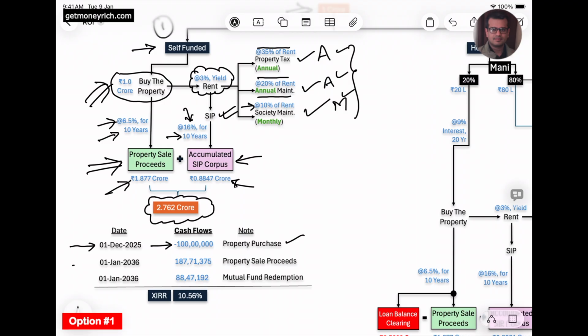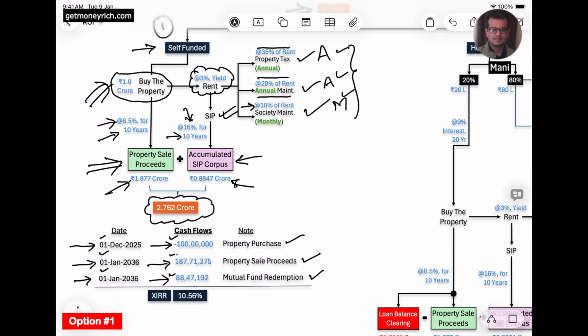Then on 1st January 2036, 10 years after, the person will have 1.87 crores from the sale proceeds of his property, and also on 1st January 2036, he will have around 88.47 lakhs from the sale proceeds of his mutual fund units. So we have these three dates, we have these cash flows.